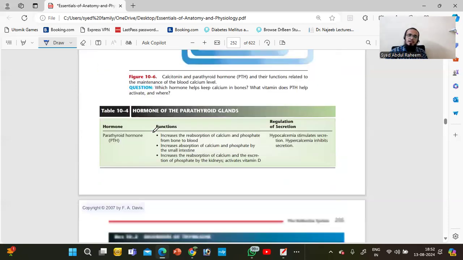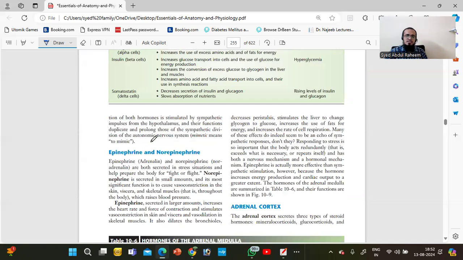These are the important organs, hormones. Next, we have the parathyroid. Every gland is there. So we will discuss the other hormones tomorrow. Okay. Any doubts? Kindly ask.